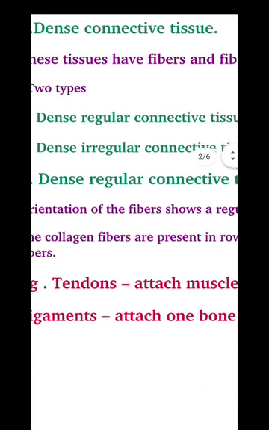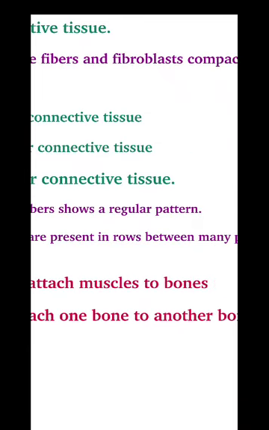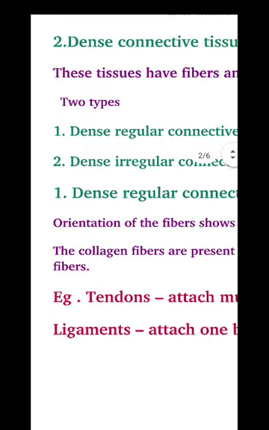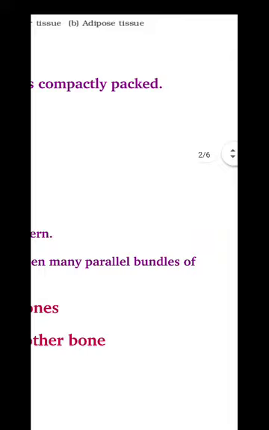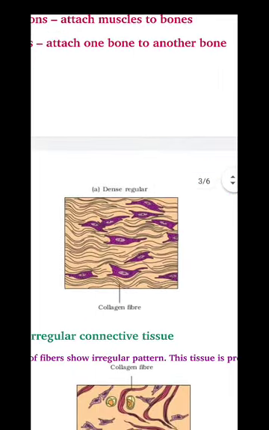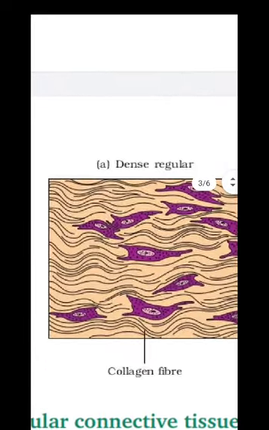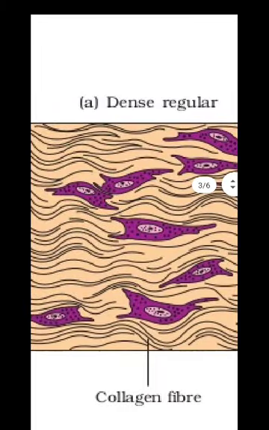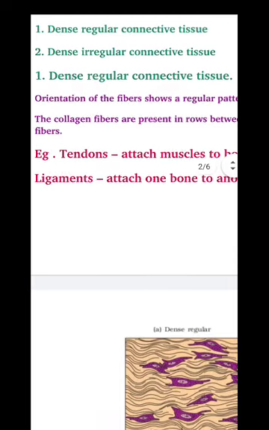First one, dense regular connective tissue. The orientation of fibers shows a regular pattern. And the collagen fibers are present in rows between many parallel bundles of fibers. We can see that here. See, the collagen fibers are arranged in a regular pattern, regular way. Not scattered, neatly arranged. That is dense regular connective tissue.